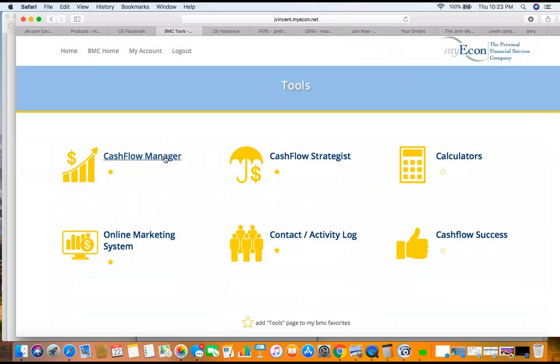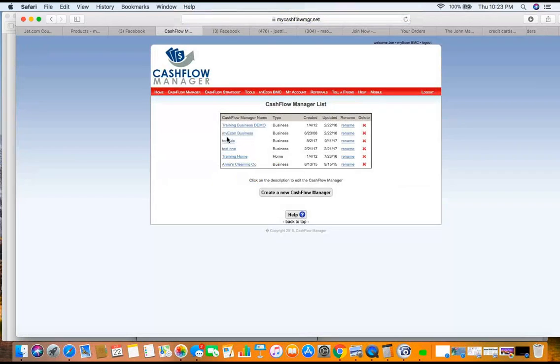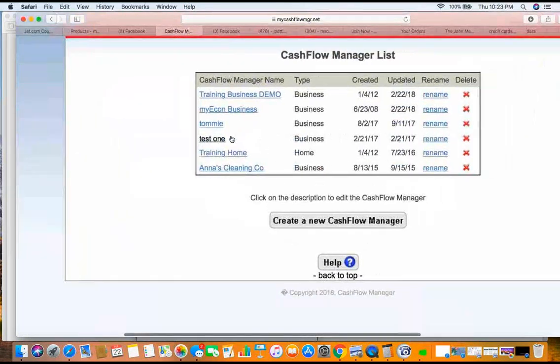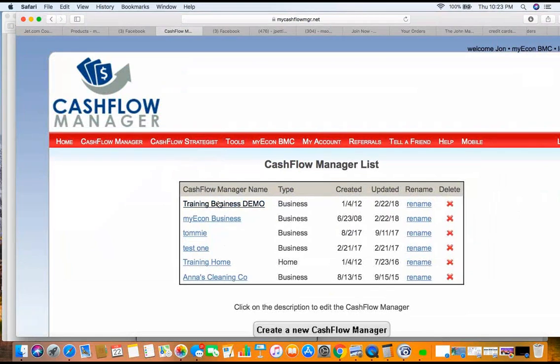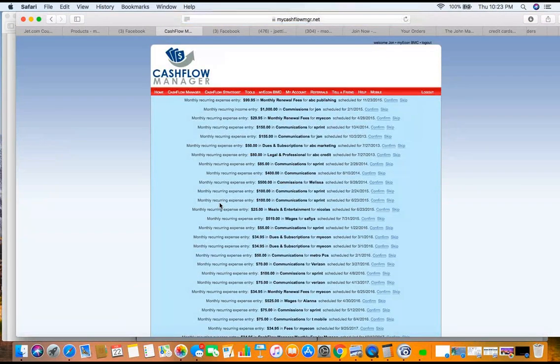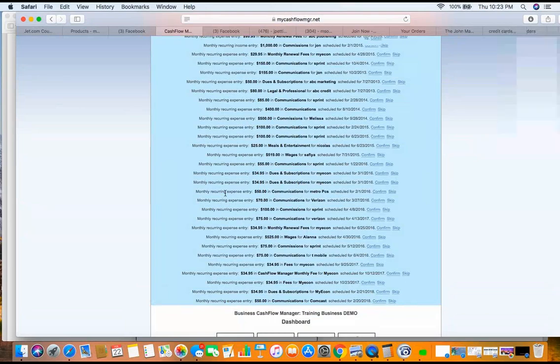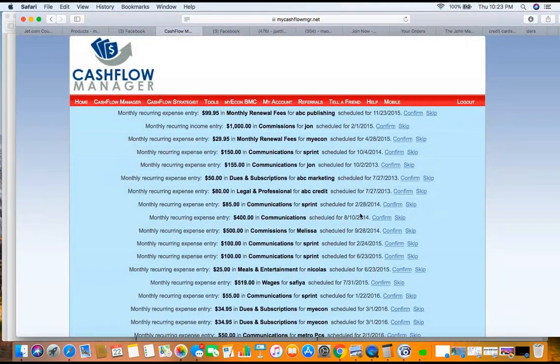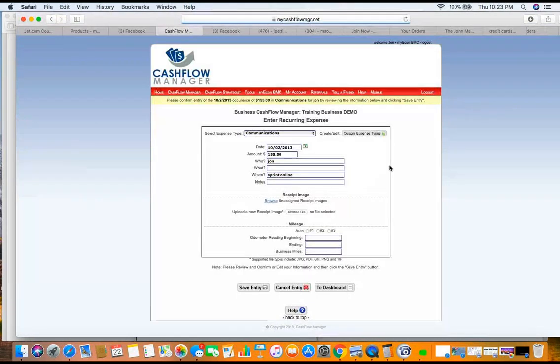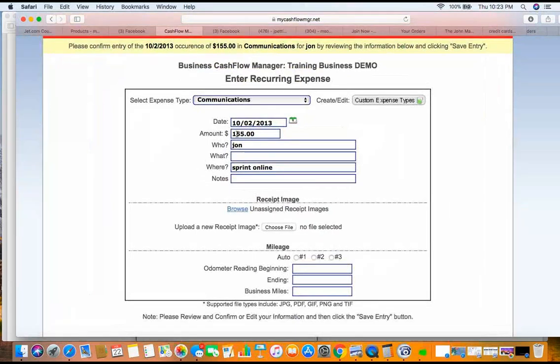Let's click on the cash flow manager here. Now, inside this system, you see we got some little stuff down in here. So let's go ahead and click on one of these, the business demo. You can see these are all the recurring expenses. Anything that you put in here is going to be here, and you can just go in and confirm it. So I click on this, and I can just change this price. Let's say I spent $165 this time.